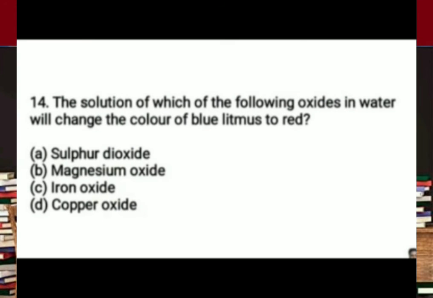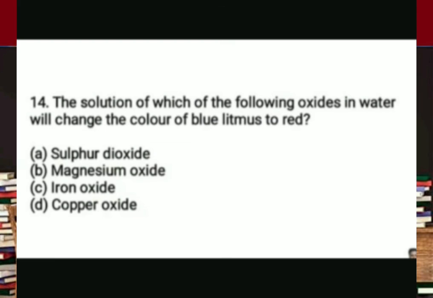The last question: the solution of which of the following oxides in water will change the color of blue litmus to red? The answer will be sulfur dioxide. It shows acidic property, so it changes blue litmus into red.